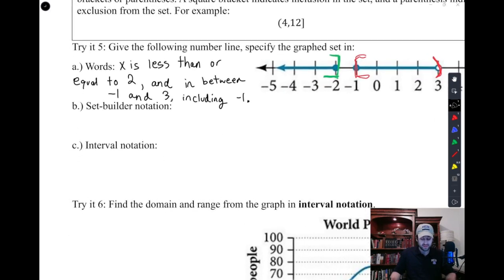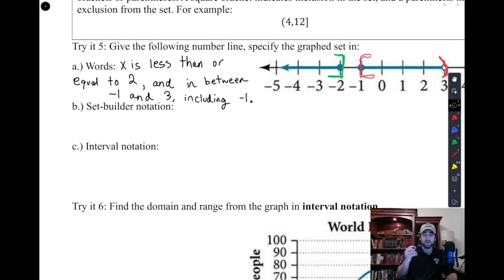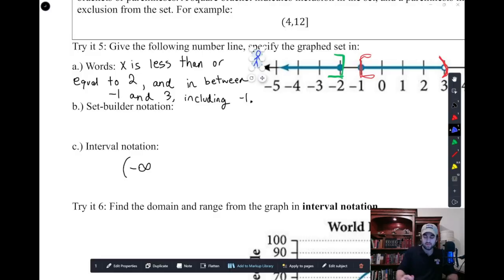I'm going to skip to that interval notation because I think that's the one we do the most, and then we can go back and fill in the set builder. But interval notation would say we start at -infinity. I tell my students, imagine a little guy starting on the left, the same way you read a book, and just move him along until he has to stop. So there you go. You see the guy has to stop right there.